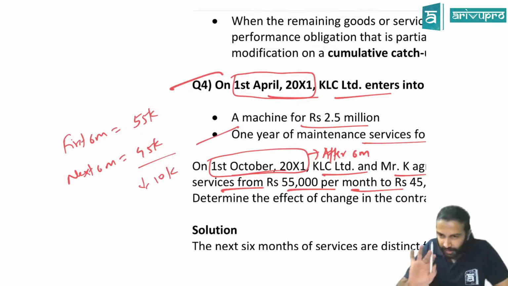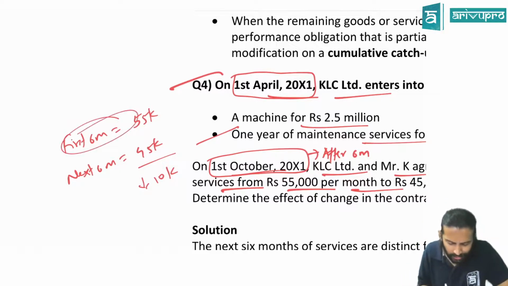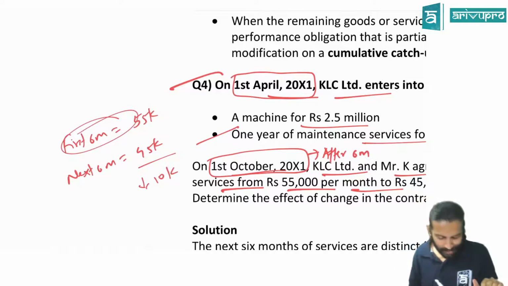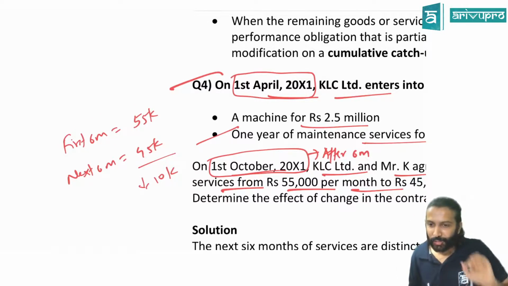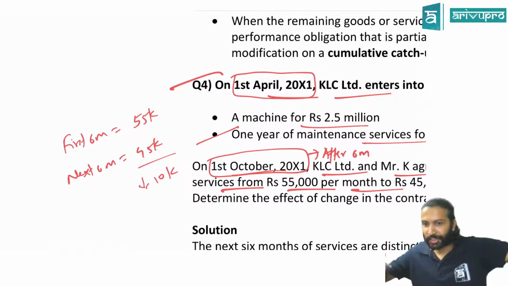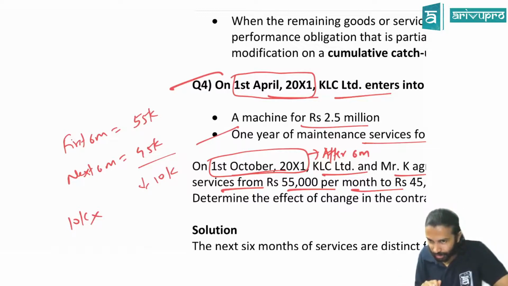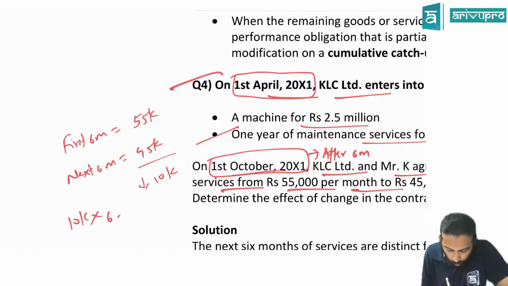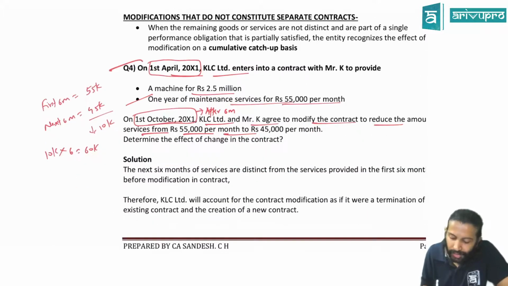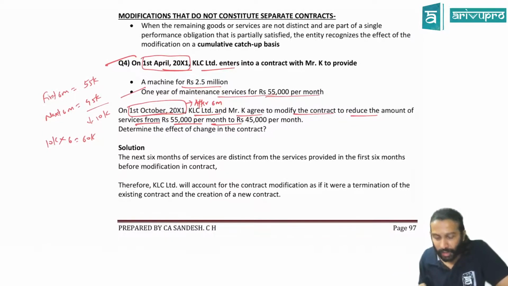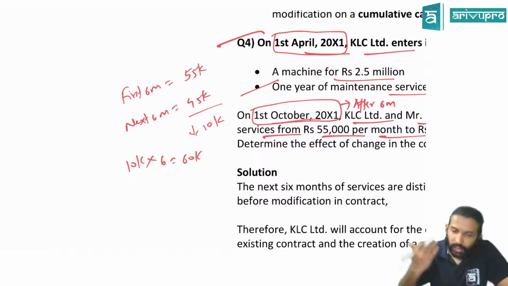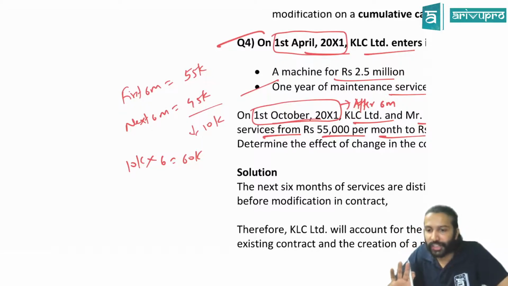That means, look at this carefully, the first 6 months service is distinct from the next 6 months service, yes or no? Am I going to refund this 10,000 rupees back? 10,000 rupees per month is reduced, correct? So 6 months is already over. Have they told us we will refund 60,000 rupees back? On 1st October, we reduced the price. With retrospective application, did they mention anywhere? No. Now this means the first 6 months is a separate thing and the next 6 months is a separate thing.